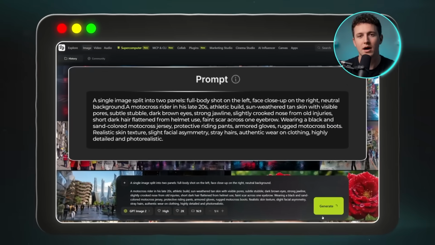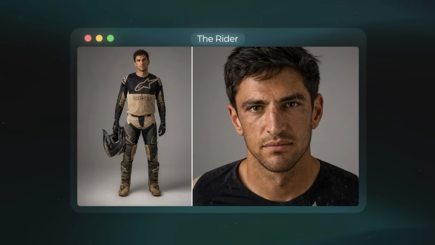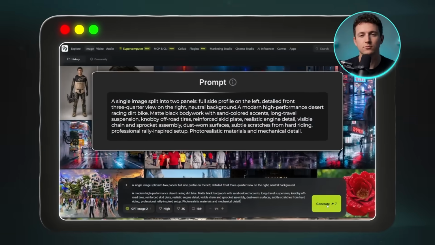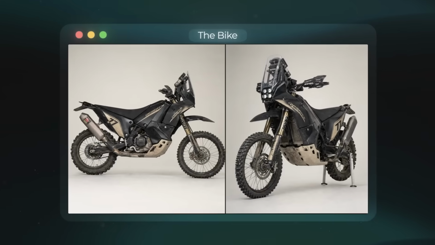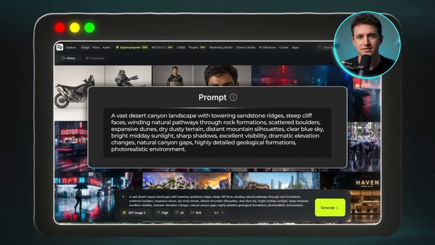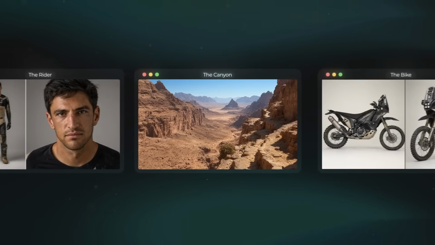I'll drop in the rider prompt first. As you can see, I've got my rider locked in as a reference I can reuse across the whole video. Then I do the same with the bike. That's the bike done as a reference too. The last one is the canyon, which is just a single wide shot of the location since it doesn't need different angles. Finally, I've got the canyon, the kind of location these stunts need.